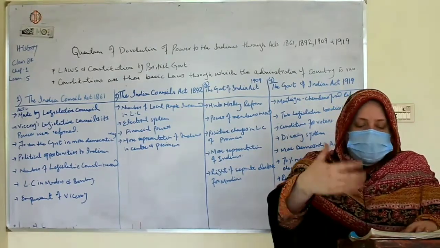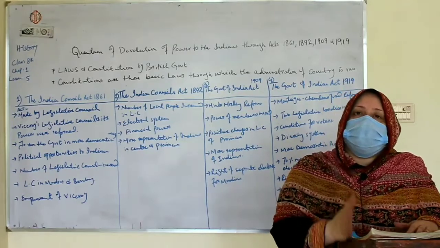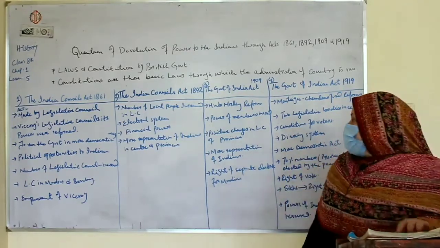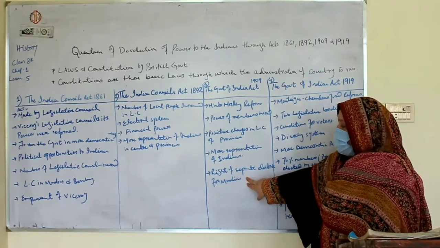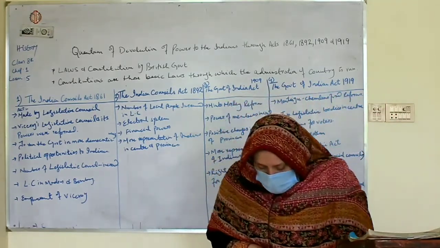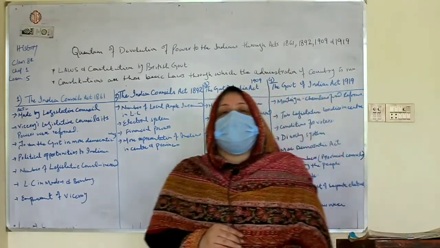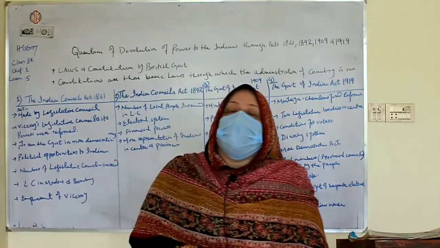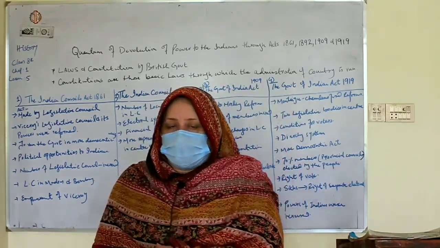The number was increased. And the most important thing of the Minto-Morley reforms is the right of separate electorate for Muslims. In 1906, a delegation of Muslim leaders met Lord Minto at Shimla and demanded a separate electorate system.